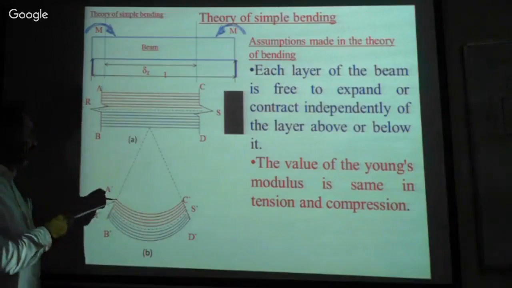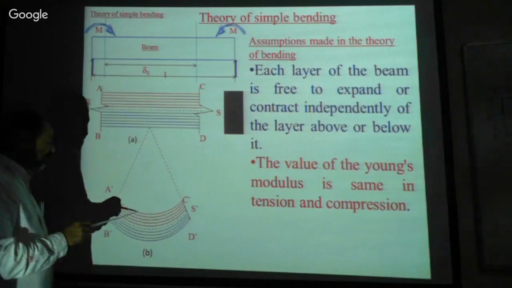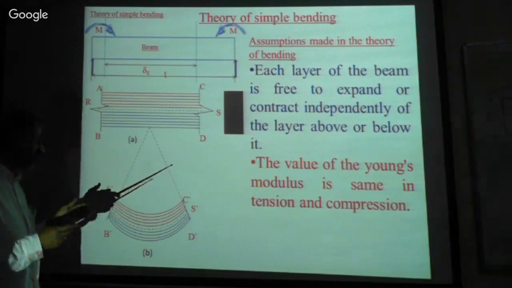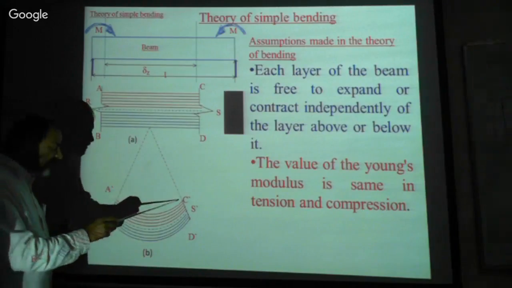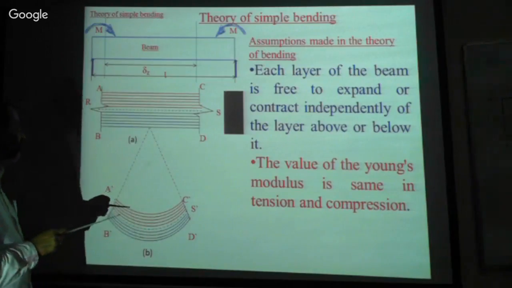Here also, this layer is suffering from compression. Therefore, the stress induced in this layer is compressive stress, isn't it?